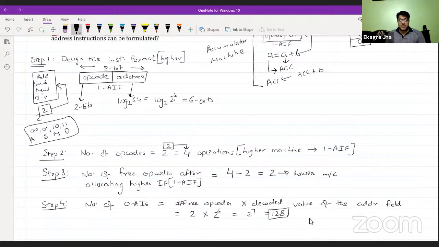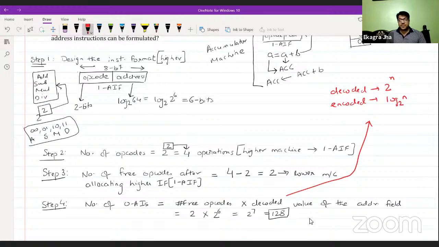You might wonder about the decoded value and encoded value. Just let me explain. Decoding means 2 to the power n, whatever n represents, and encoding means log of n at base 2.